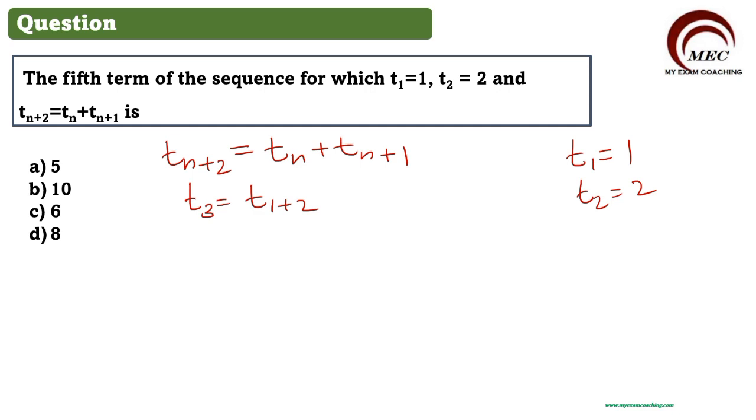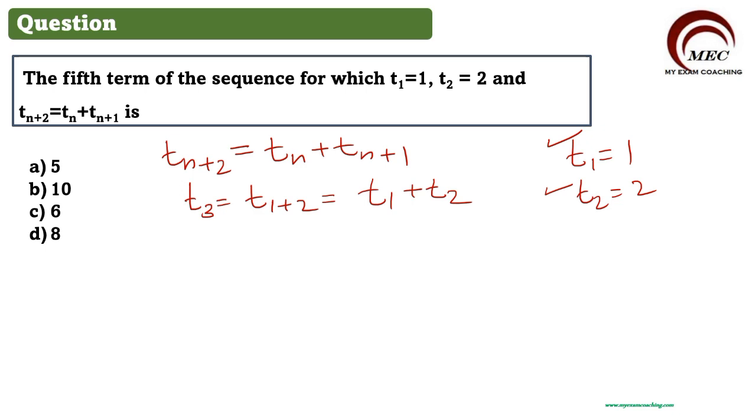We are given that t1 is equal to 1, t2 is equal to 2. So now t1 we got 1, t2 we got 2. We have t3. T3 is equal to what? T3 is equal to t1 plus t2, according to this formula.